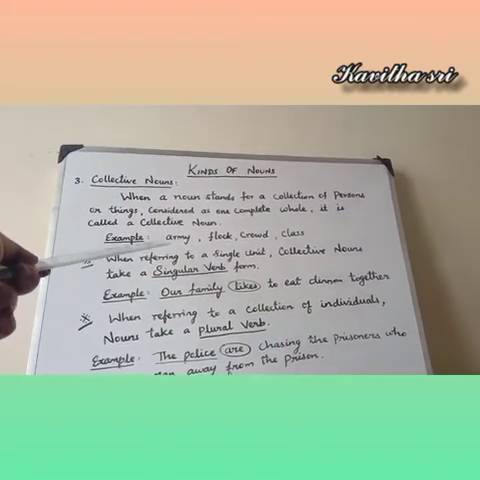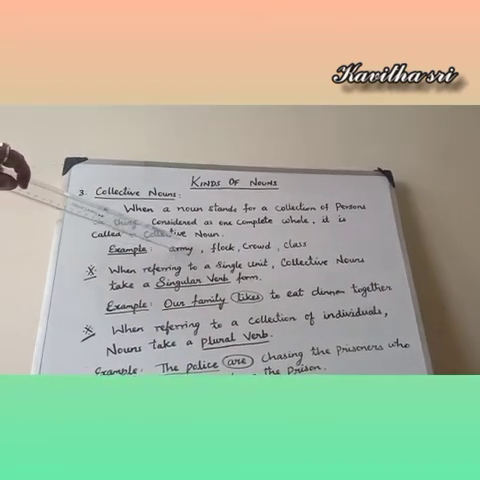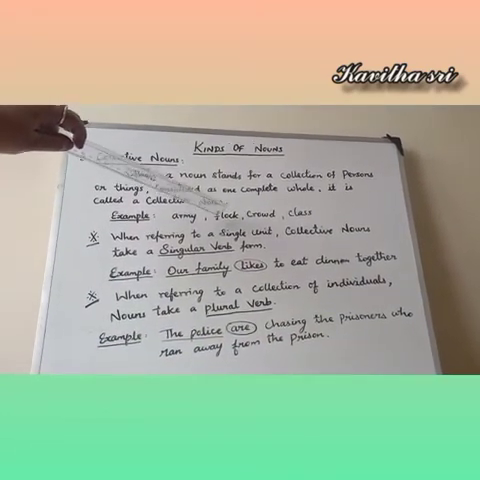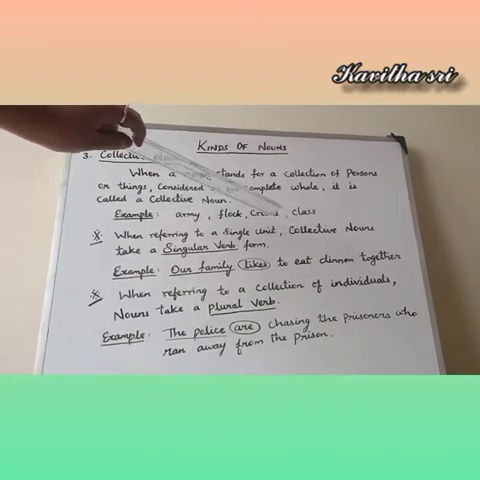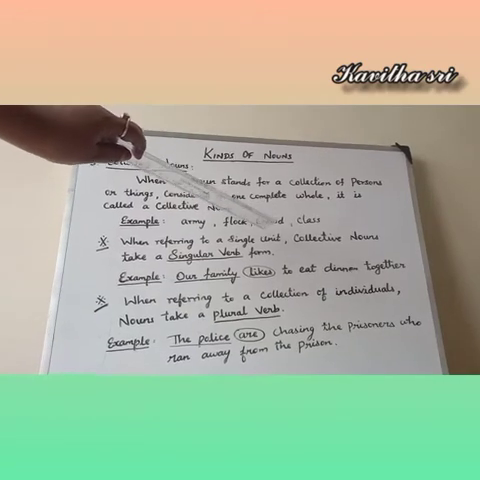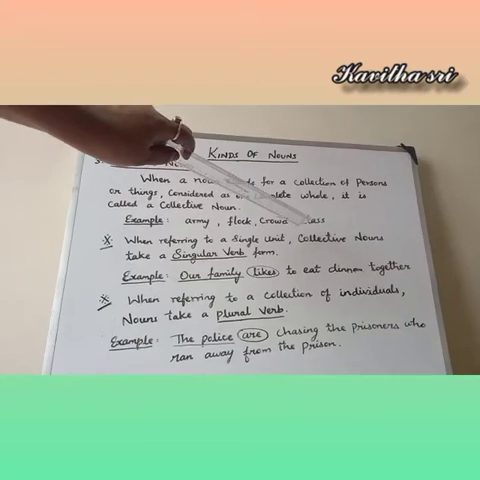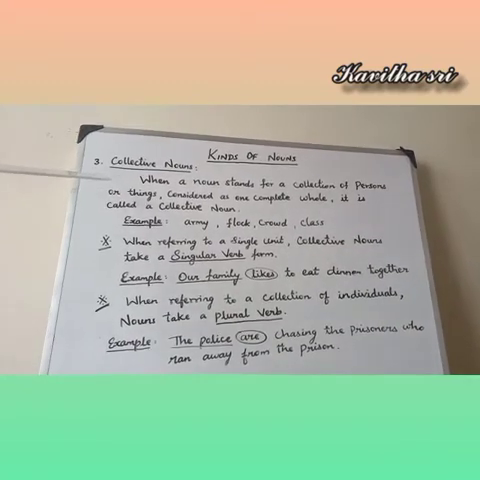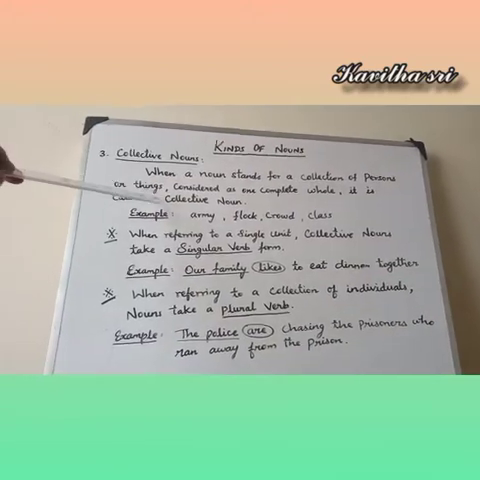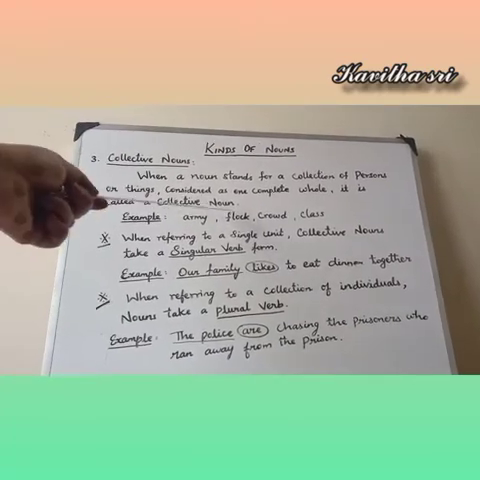So army, the word army stands for a collection of soldiers. Flock, the word flock stands for a collection of sheep. Next, crowd, the crowd stands for a collection of people. Last, class, it stands for a collection of pupils, it means students. So what is a collective noun? A noun that stands for a collection of persons or things considered as one complete whole is called a collective noun.